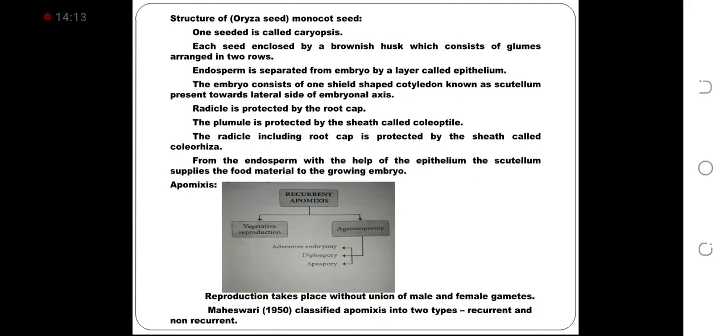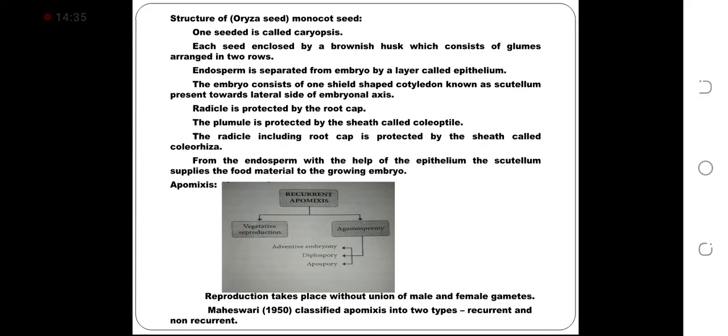Monocot seed. One seeded is called caryopsis. Each seed is enclosed by a brownish husk which consists of glumes arranged in 2 rows. Endosperm is separated from embryo by a layer called epithelium.